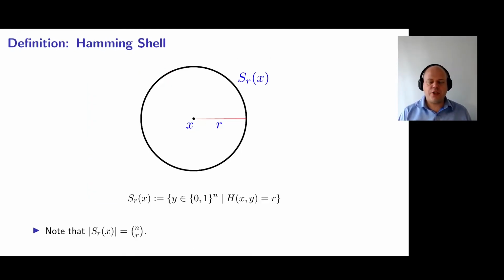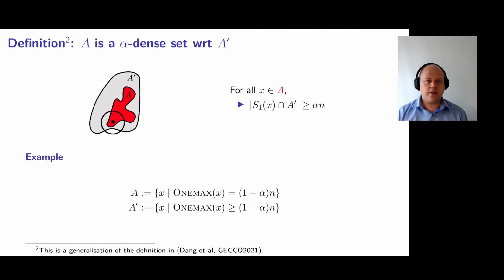We say that the Hamming shell at radius r around a bit string x is all bit strings at distance r from x. It's easy to see that the size of the Hamming shell is n choose r. We say that a set A is alpha dense with respect to a set A prime if the following holds. For any element x in A, the fraction of the Hamming neighbors of x that belong to A prime needs to be at least alpha.